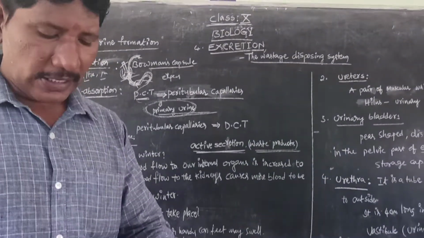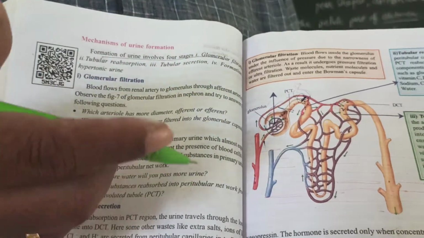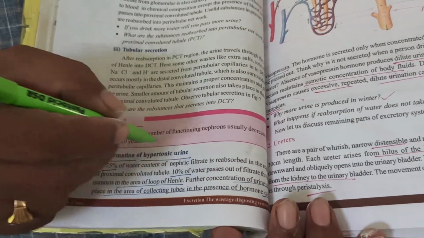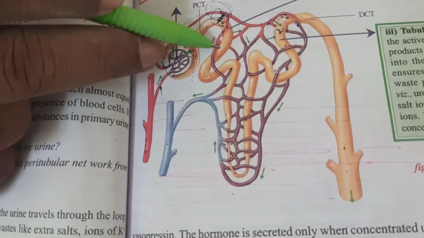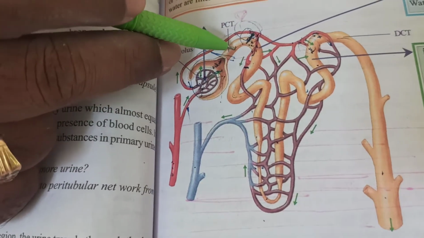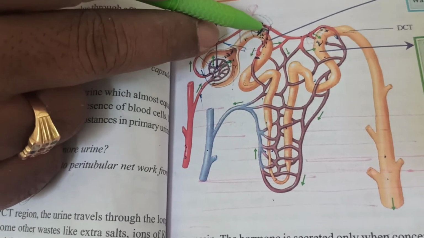Actually, see, let us come to the blood. We have the plasma, which obviously has a major amount of water content. So what I would like to say is that formation of hypertonic urine means concentrated urine is formed because of this. Actually, in the PCT, 75% of water is reabsorbed. 75% of the water present in the primary urine is absorbed into the peritubular network. 75% of water is reabsorbed.